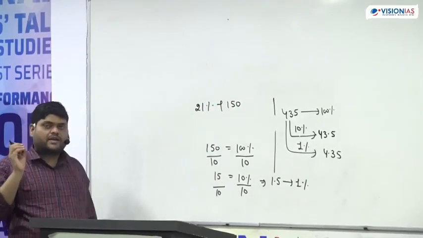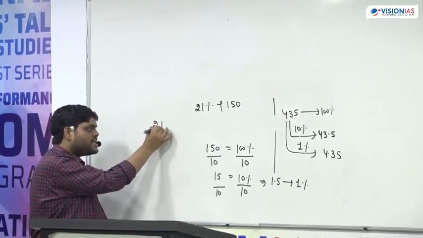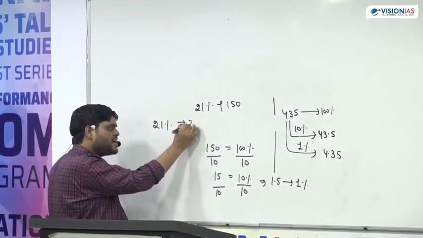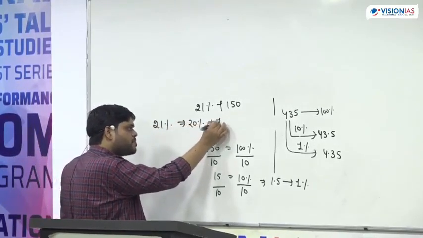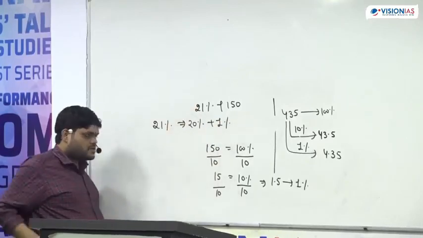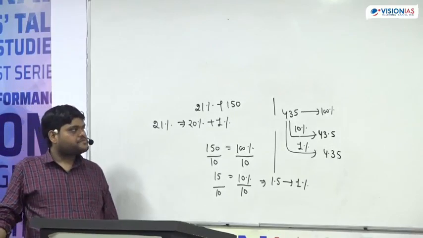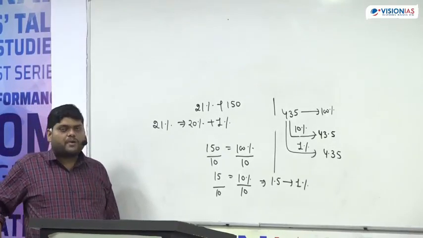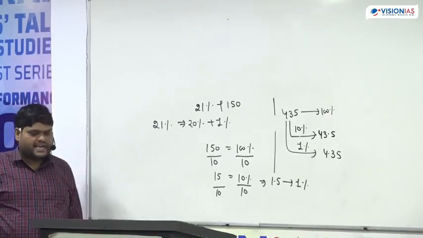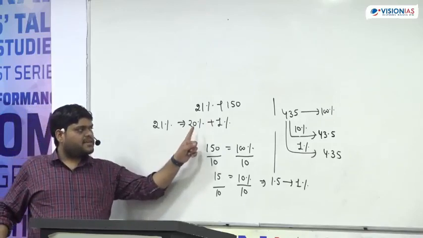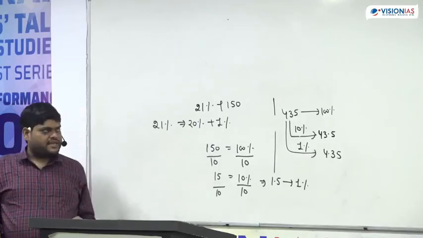You can calculate mentally also. 21% simply means 20% plus 1%.